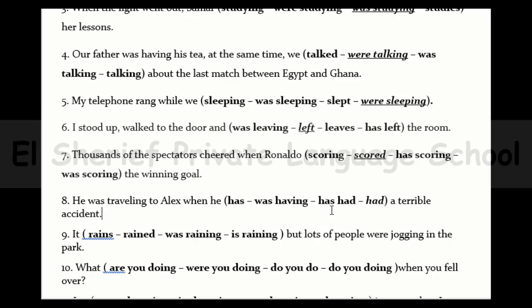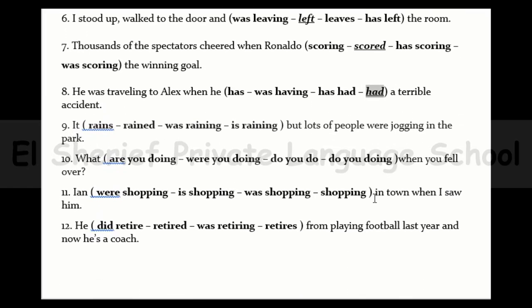Number 8, he was traveling to Alex when he had a terrible accident. So we have when again. So the answer is going to be yes, had. And we will say, he was traveling to Alex when he had a terrible accident. And now number 9, it was raining, is raining, but lots of people were jogging in the park.